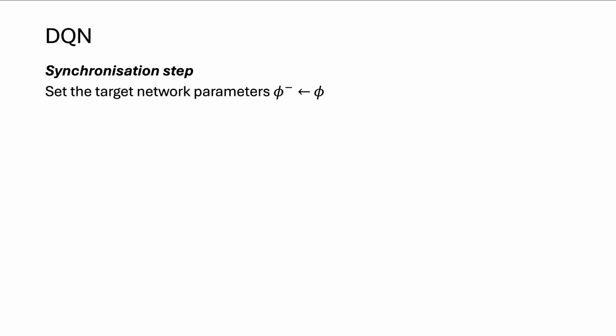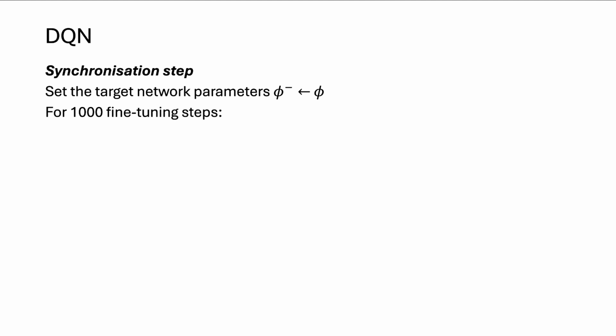All right, we're now in a position to go through the entire DQN algorithm. We start with the synchronization step, where we load into target network parameters, phi minus, our current network parameters, phi. Then, we're only going to do the synchronization steps around every 1,000 fine-tuning steps. All the concrete numbers here, the 1,000, and the mini batch size, are hyperparameters for the algorithm, and they can be played with.